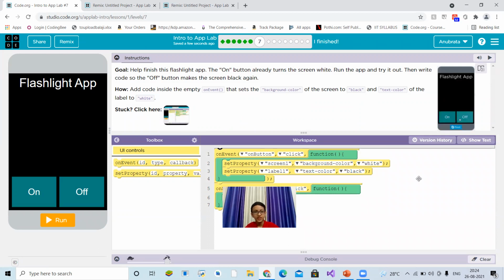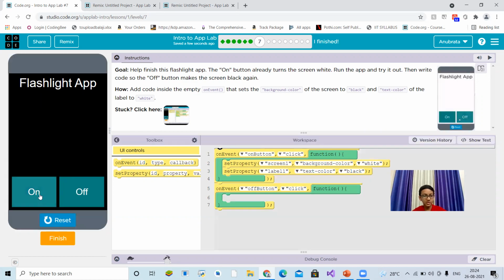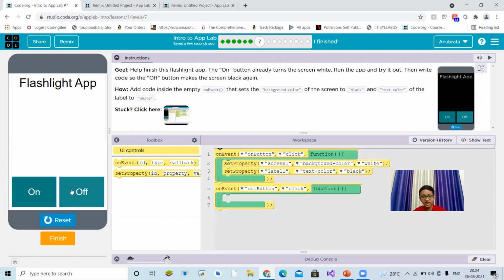Okay. So goal is to help finish this flashlight app. The on button already turns the screen white. Run the app and try it out. Then write code so the off button makes the screen black again. Okay, let's click on the on button. It's turning the screen to white color. Okay, now click on off. Nothing is happening. Why is that?